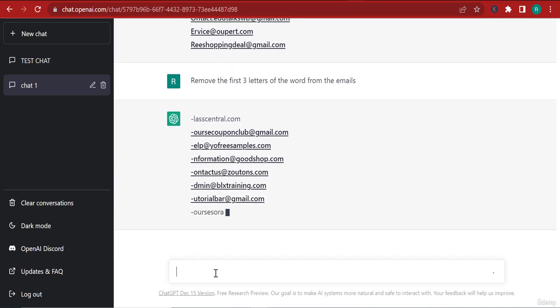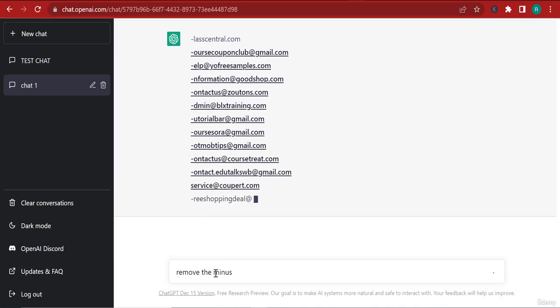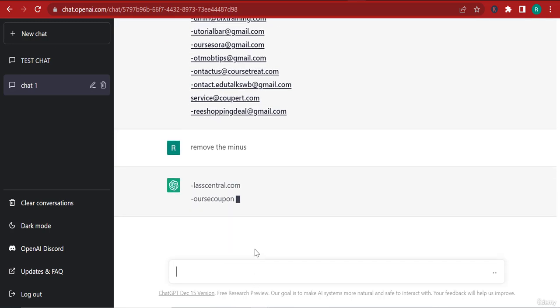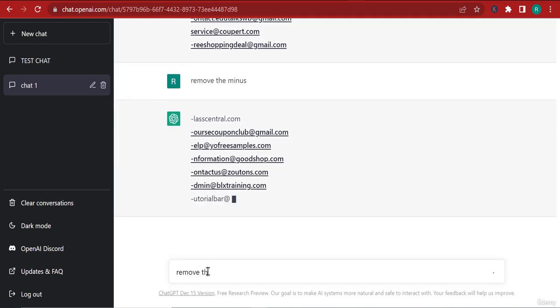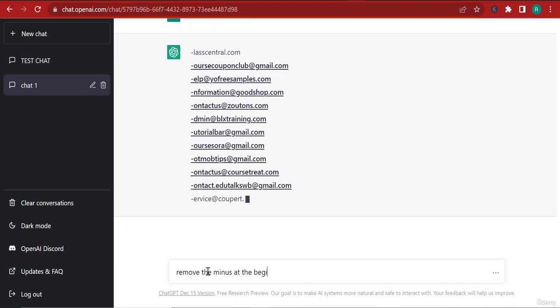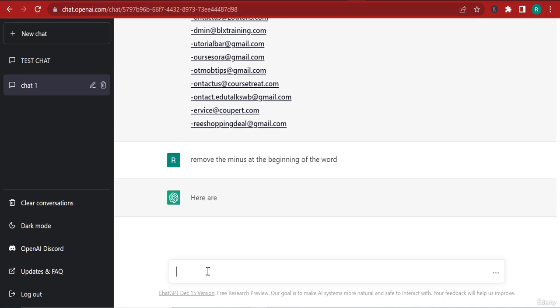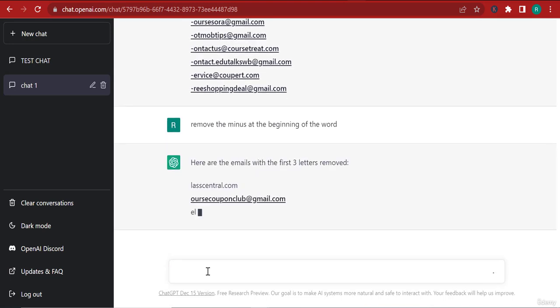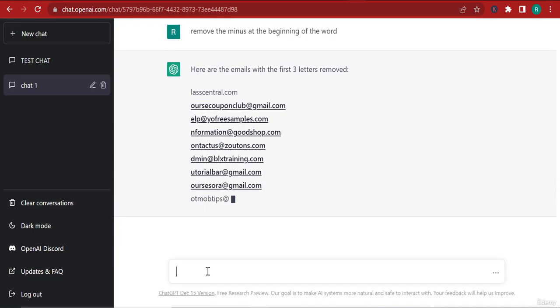And I can tell it, remove the minus. Remove the minus at the beginning of the word. So right now it is supposed to remove it. All right, here are the emails with the first 3 letters removed. So now it is perfect, okay?